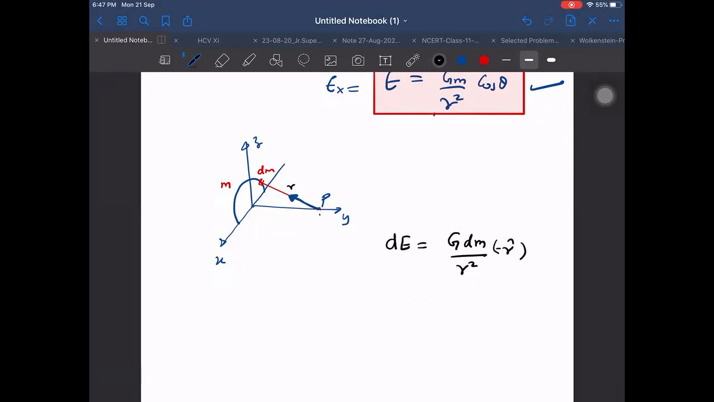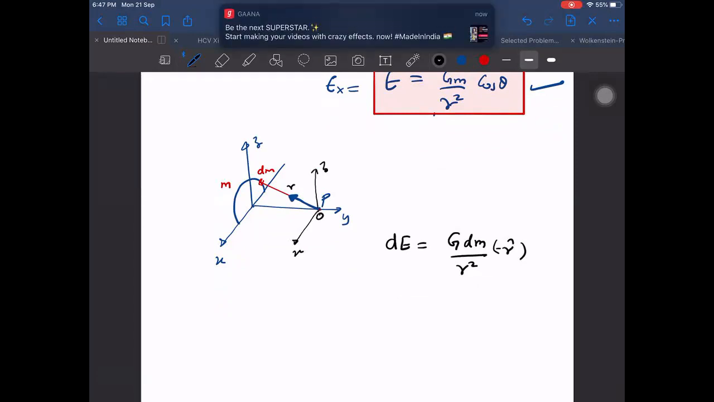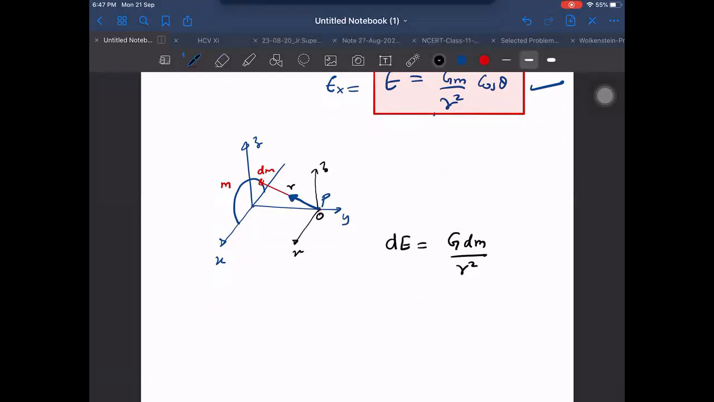If I take this as origin for the time being, then I will say this is r cap only. Okay, let us call it r cap only, and I'm taking a new origin for finding out the field. I'm taking this as origin. This is the x-axis, this is the z-axis, and this is the origin, and this will be just r cap. In this case it is becoming r cap only because it is towards dm, but dm is away from the origin, and it will be in that direction only. So let us call it r cap.